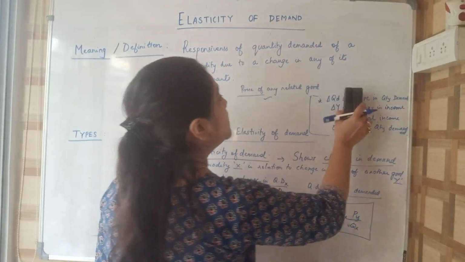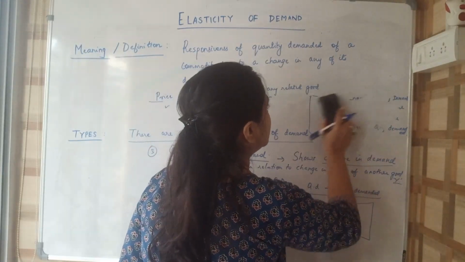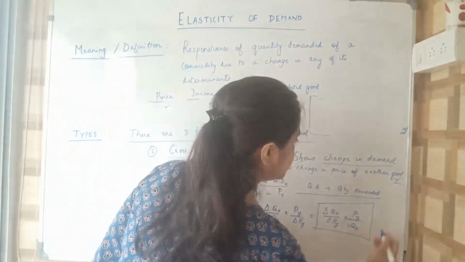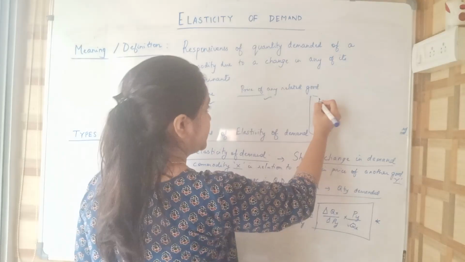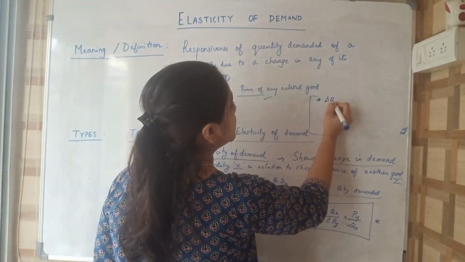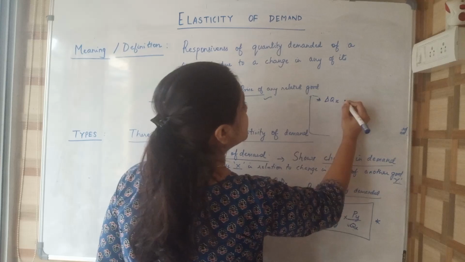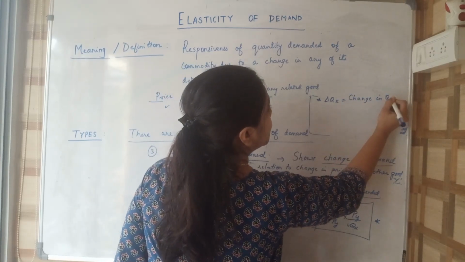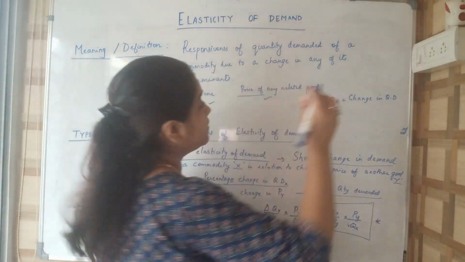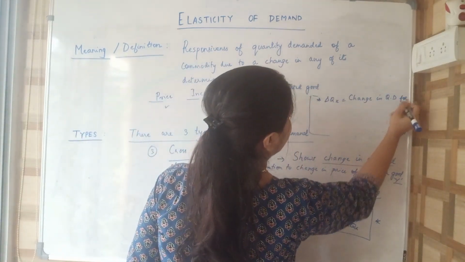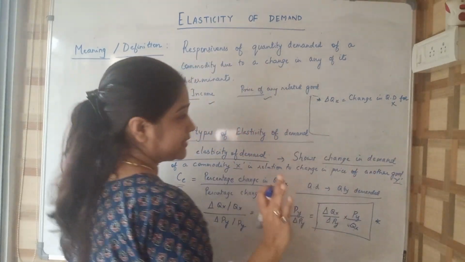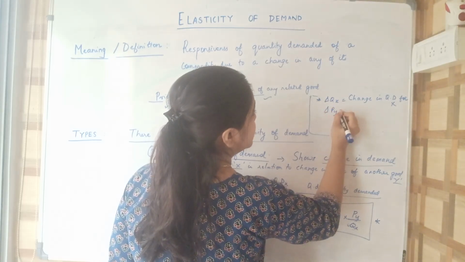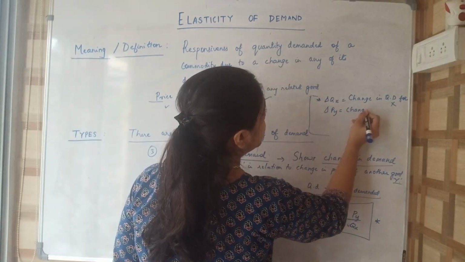I'm writing the terms here. There's no space, so I'm writing it here. Delta QX is the change in quantity demanded, QD is quantity demanded, for X commodity. Delta PY is the change in price of Y commodity.